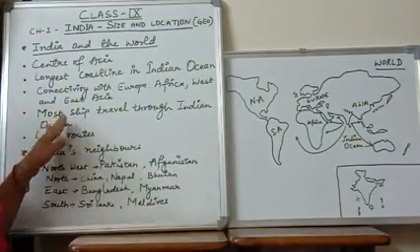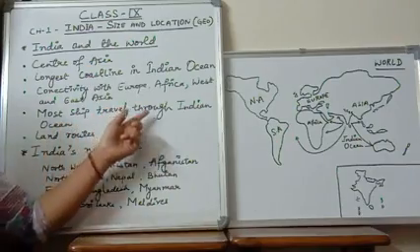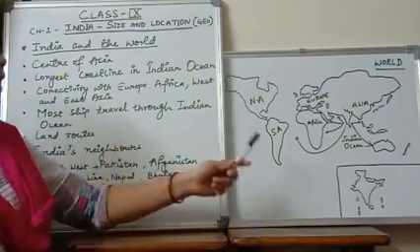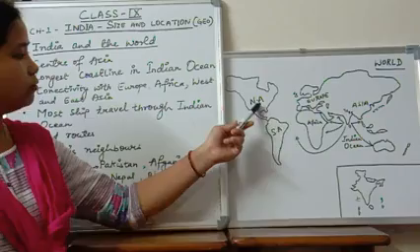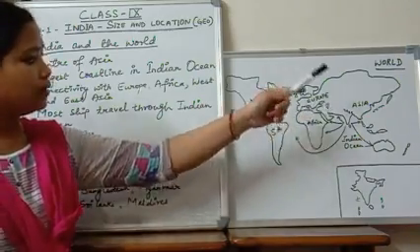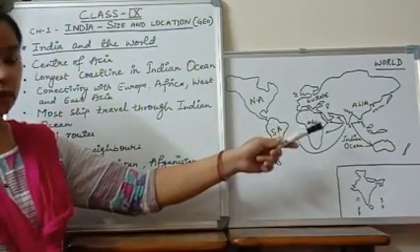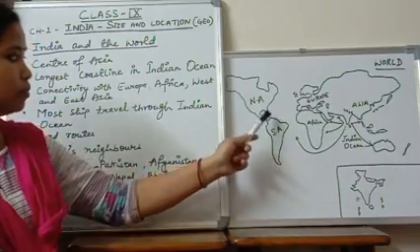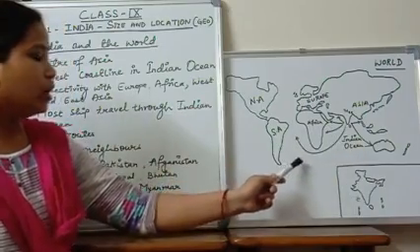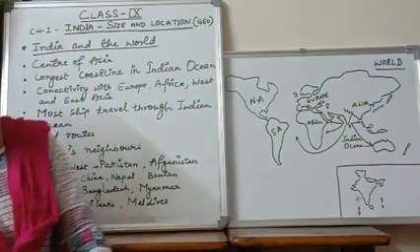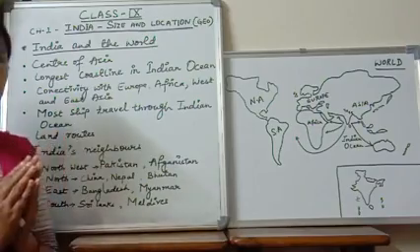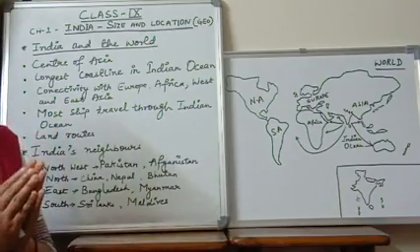Okay. Now the fourth one is that most ships travel through the Indian Ocean. If we talk about countries like North America and South America, if they have to trade with East Asia, then these countries use this path which moves through the Indian Ocean. So that is why we say that India is located in a very good place.